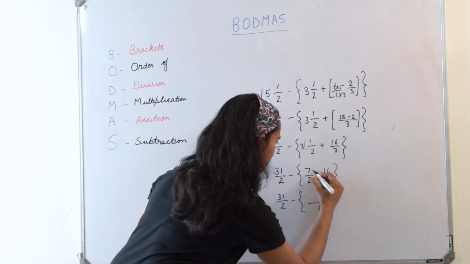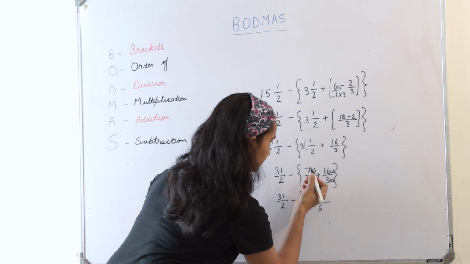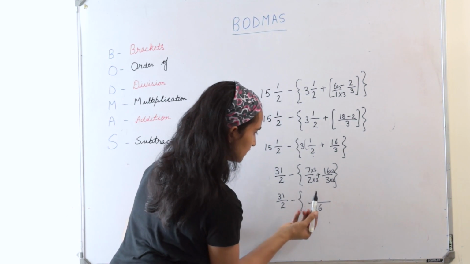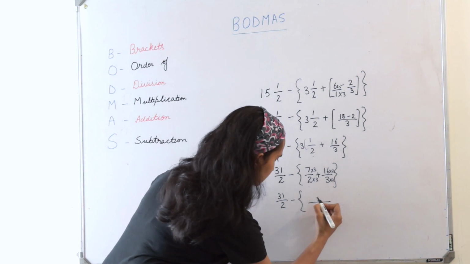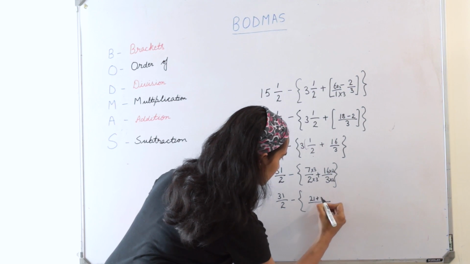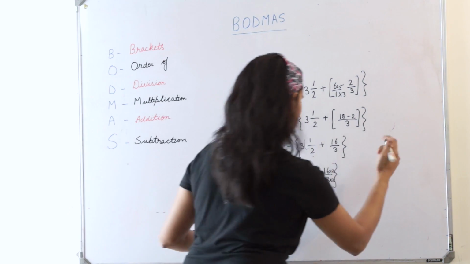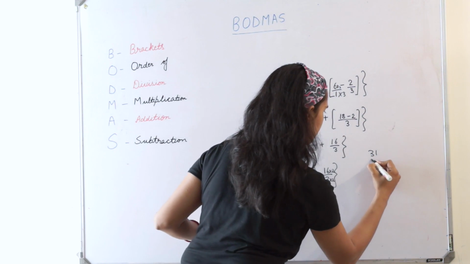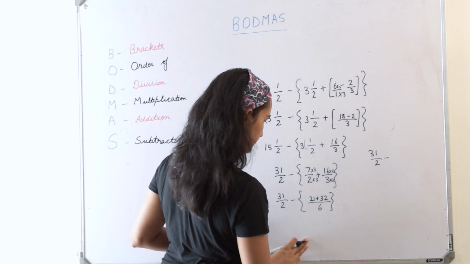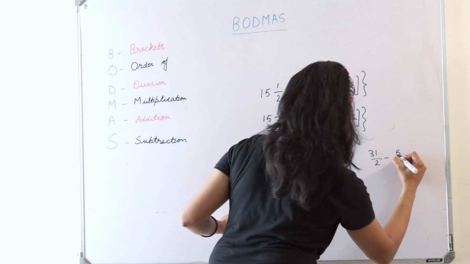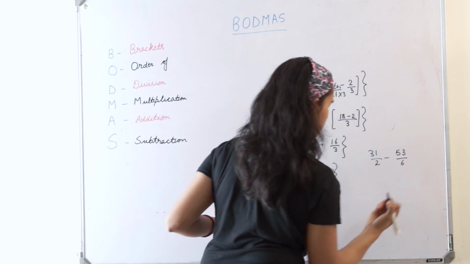So, this is the way you do. Now I have made the denominators equal by multiplying 2 with 3 and 3 with 2. So 7 3s are 21 plus 16 2s are 32. Now I'll solve it here. 31 by 2 minus, what is 21 plus 32? That is 53 by 6.